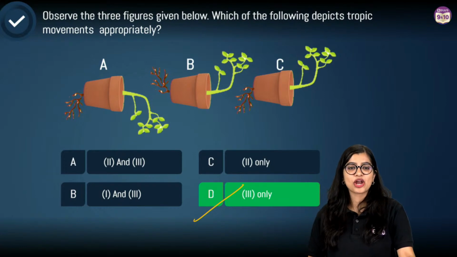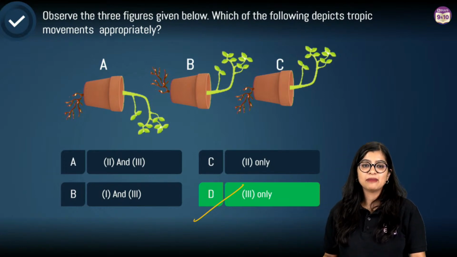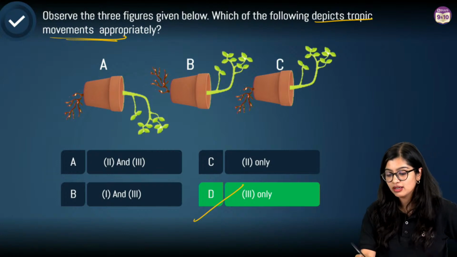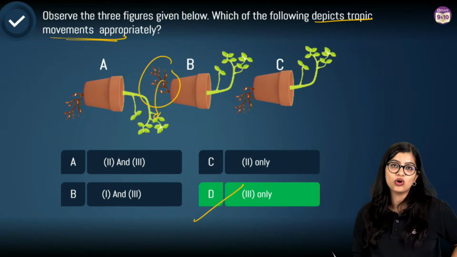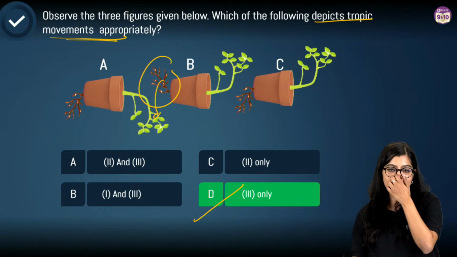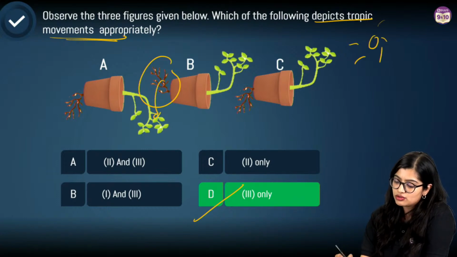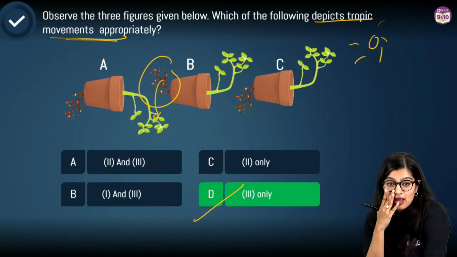Okay. Which hormone helps in sideway growth? Cytokinins that are there, right? Ma'am, C can represent phototropism? Yes. But we are saying which depicts tropic movement appropriately. Root also, if you consider phototropism, it should go in this direction, no? Absolutely not, right? So even if you consider phototropism, none of it would work, because your sun is going to be here. So you need to have one which says positive phototropism and negative one, right?